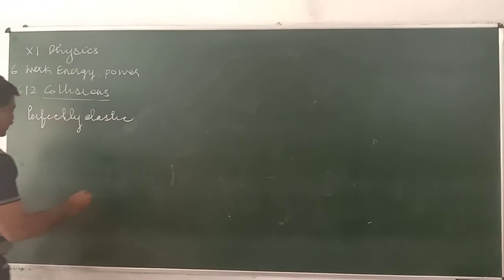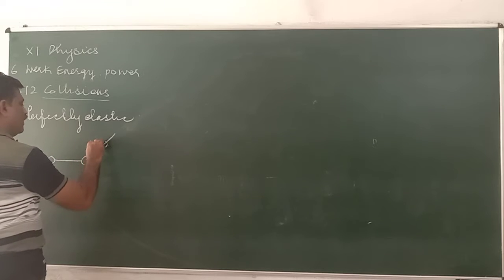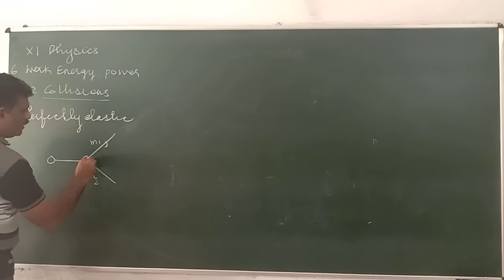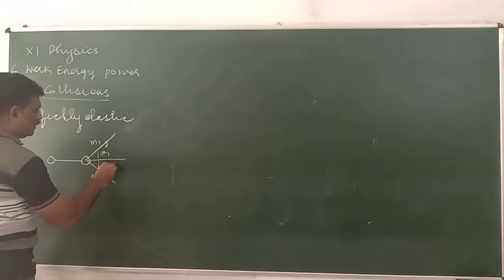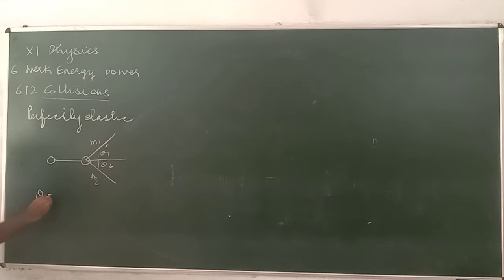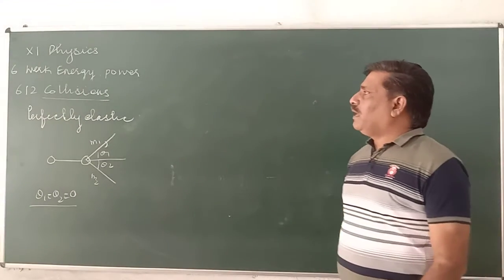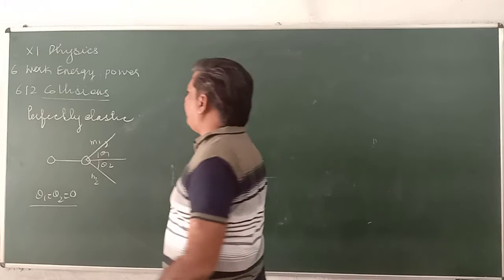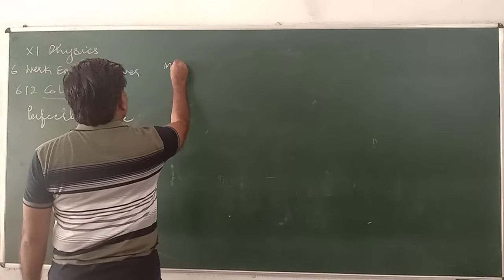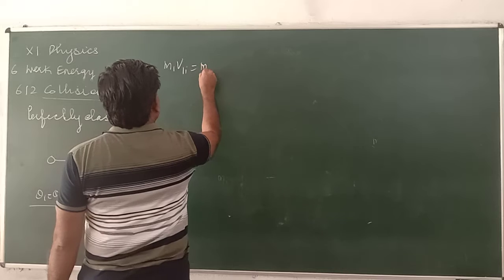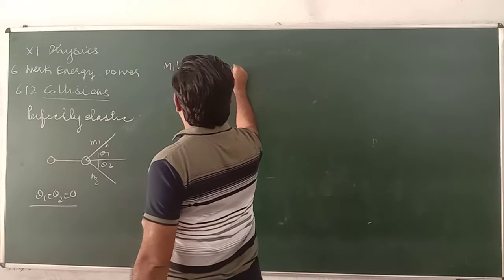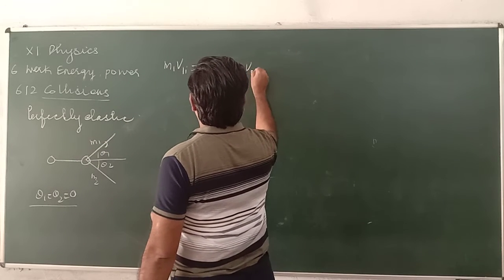Now we are taking a special case. We have taken M1 here, M2 here, with theta 1 and theta 2, but we are taking theta 1 equal to theta 2 equal to 0. It means that they travel in a straight line after collision. First, law of conservation of momentum: M1 V1I equals M1 V1F plus M2 V2F.